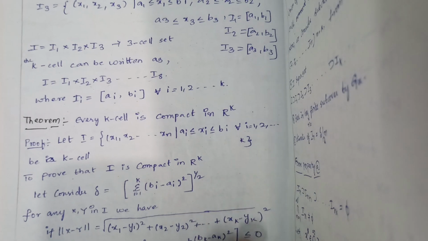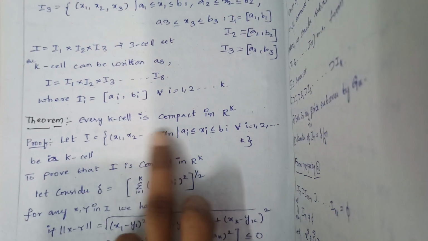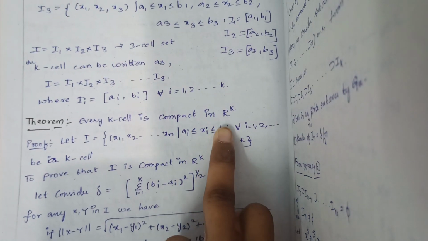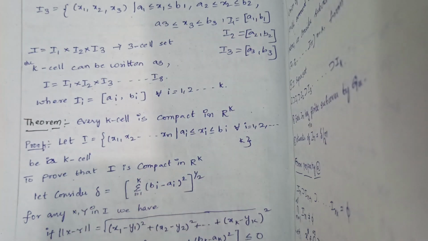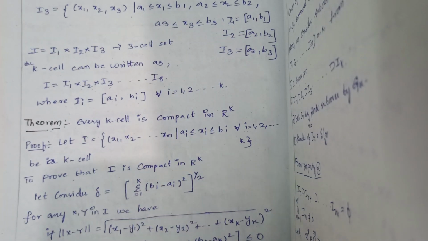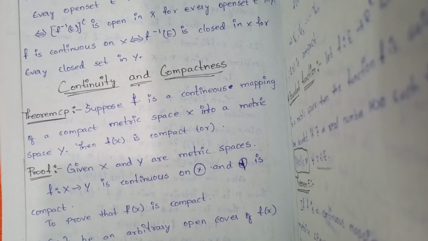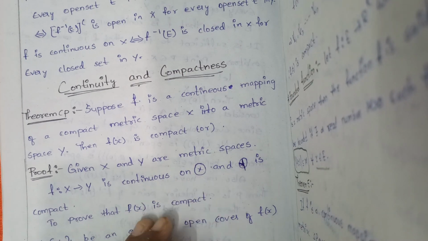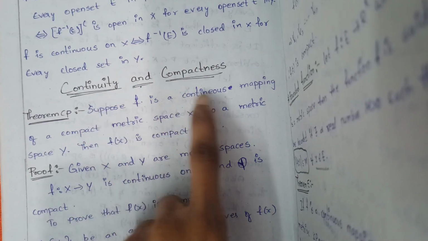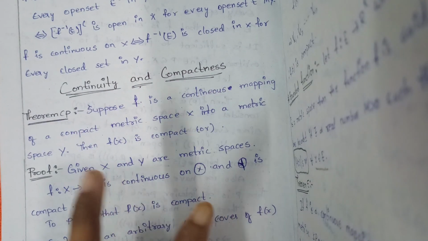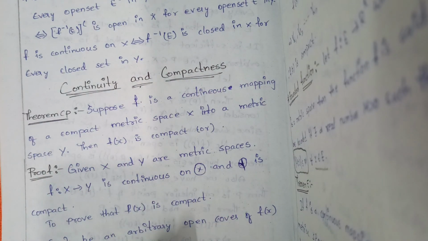And this is the most repeated one: every k-cell is compact in R power k. And what are the questions that I am showing here? Most of them are long answer type. Previously shown were of the concept metric space, and these are now continuity and compactness. Both concepts are from unit 1 only.